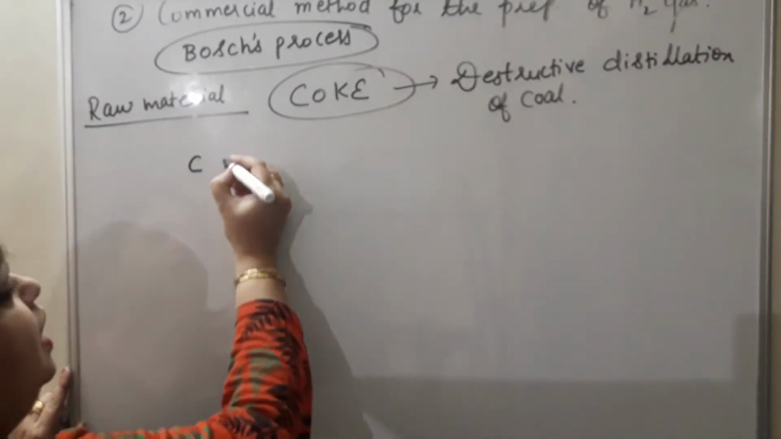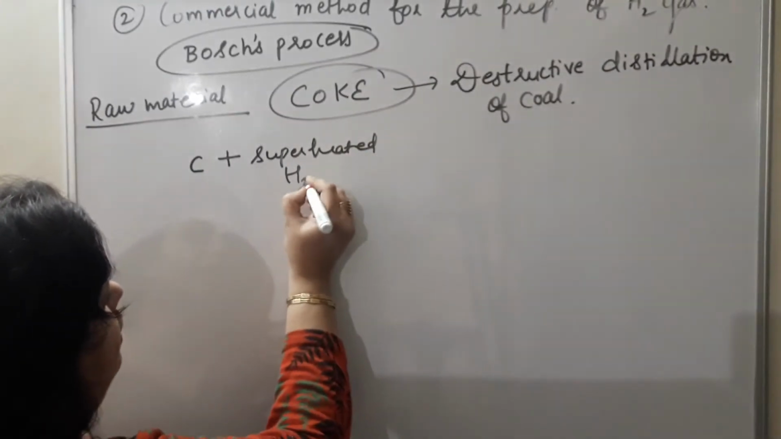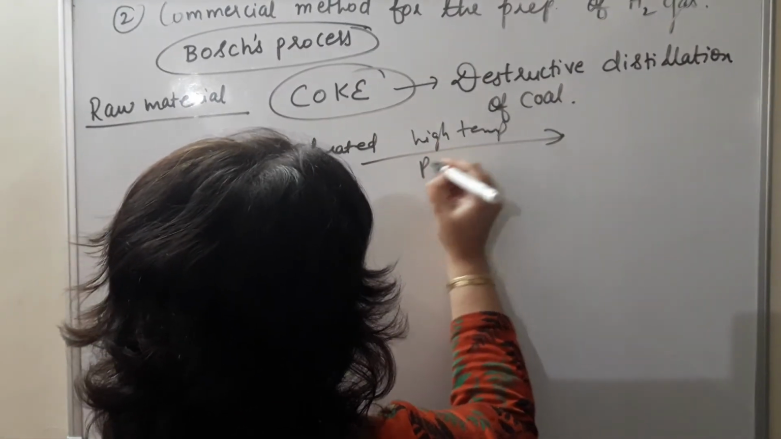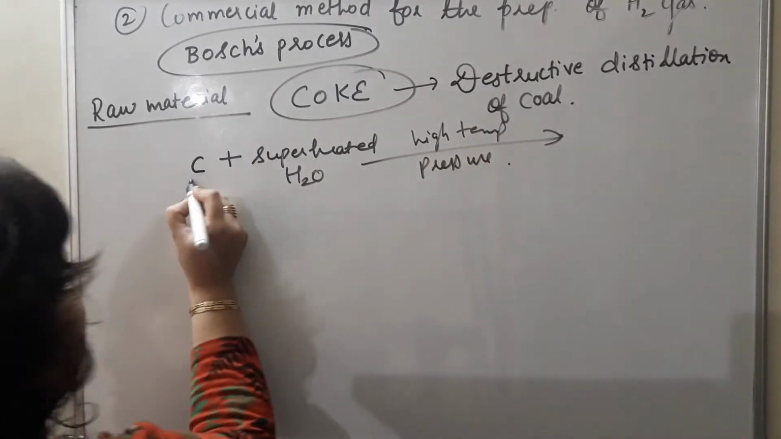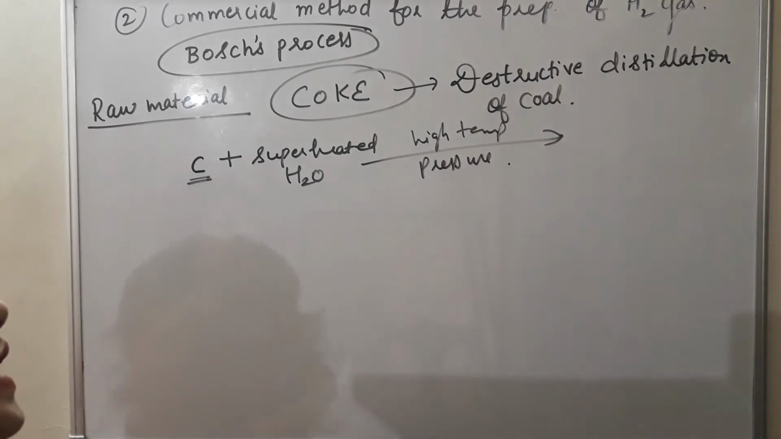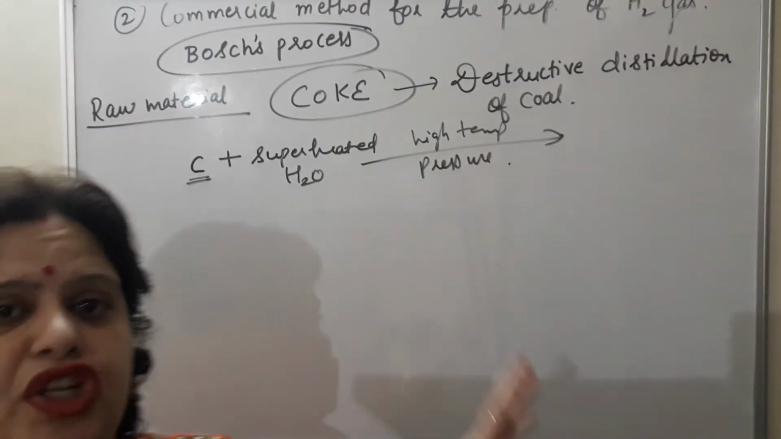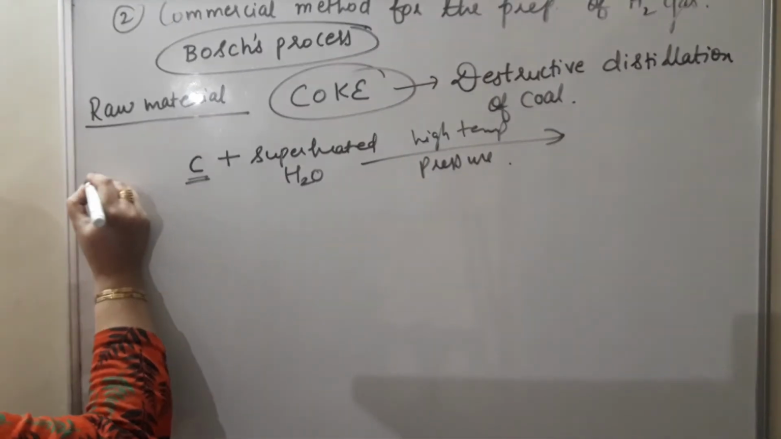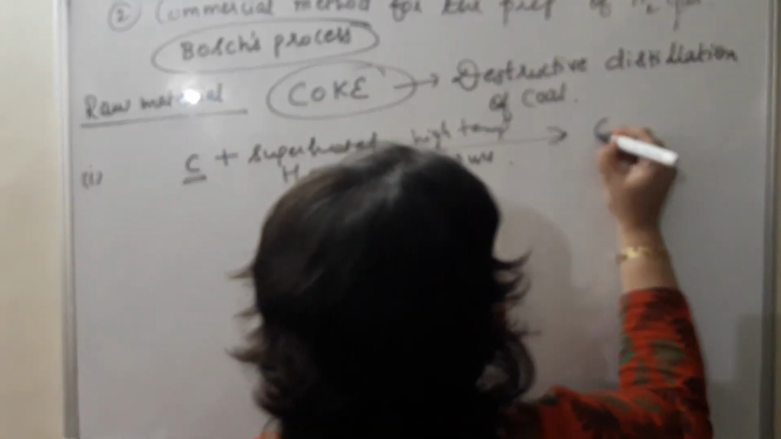In the first reaction, C, which symbolizes coke, carbon, reacts with superheated water at very high temperature and pressure in a specially designed apparatus. This is the first step of this method. In the first step, it will give CO plus H2. It will give water gas. Water gas is the mixture of carbon monoxide and hydrogen.